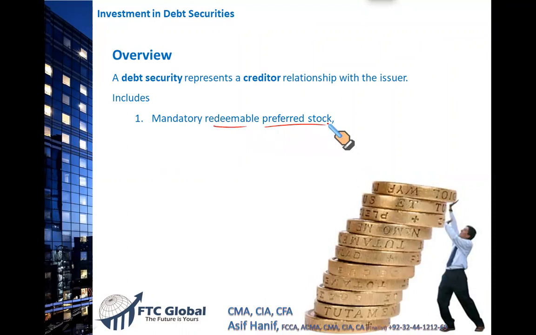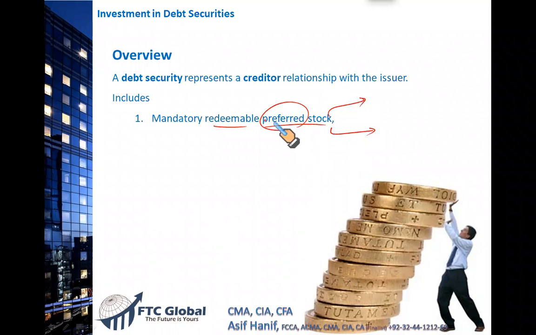What is preferred stock? We discussed it earlier. Preferred stock are the stocks that are preferred over the common stock. They are preferred for the payment of dividends. They are preferred in the distribution of liquidation when the company is closed. So preferred stock are a type of equity, but they are preferred over the common stock. That's why they're called preference stock. I'm sure you have all the understanding from your previous lectures.